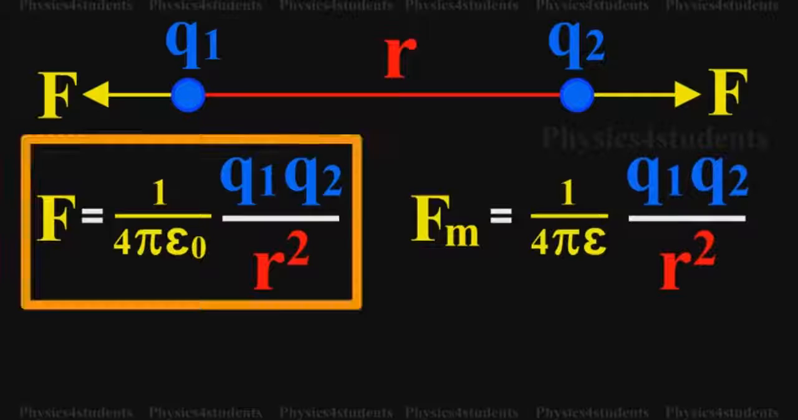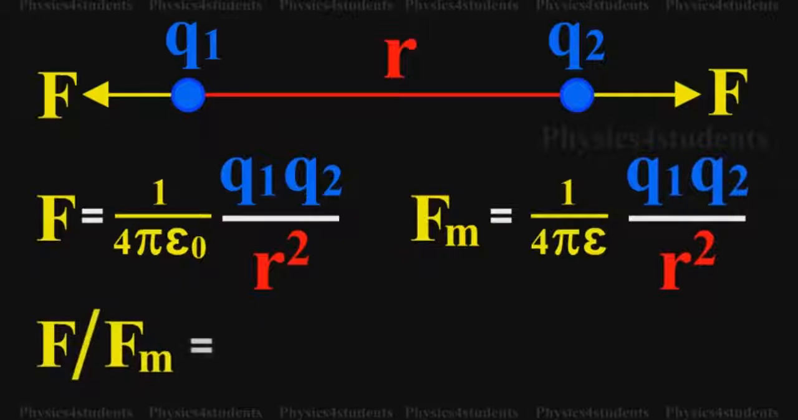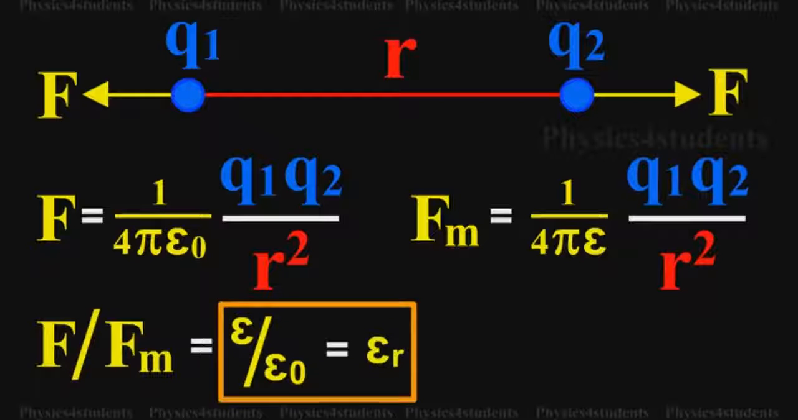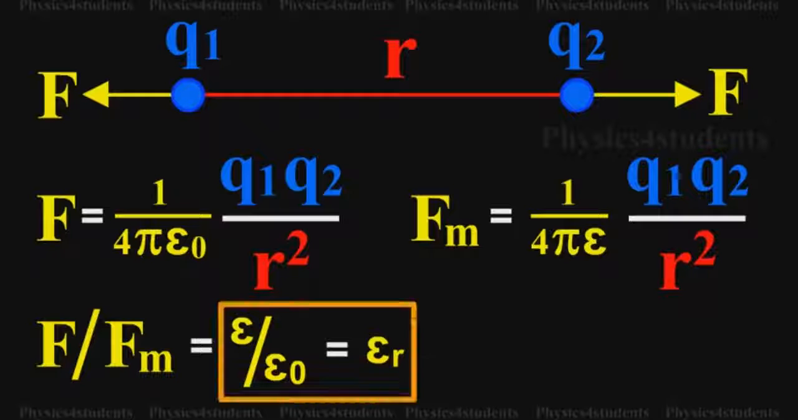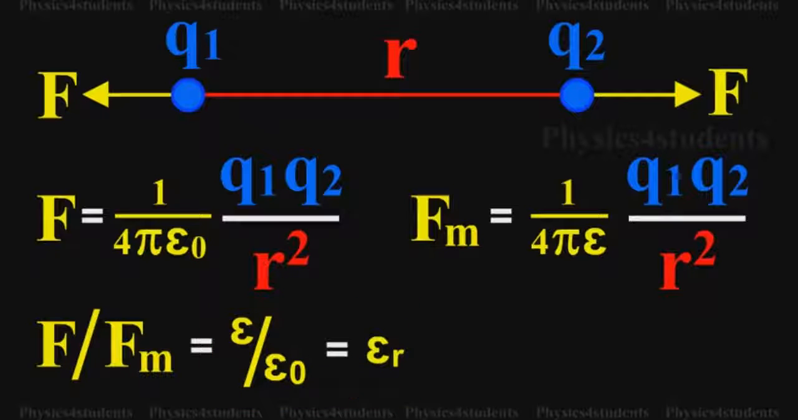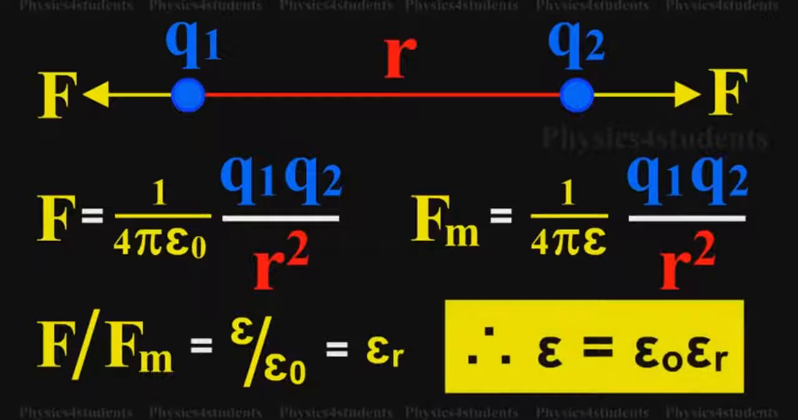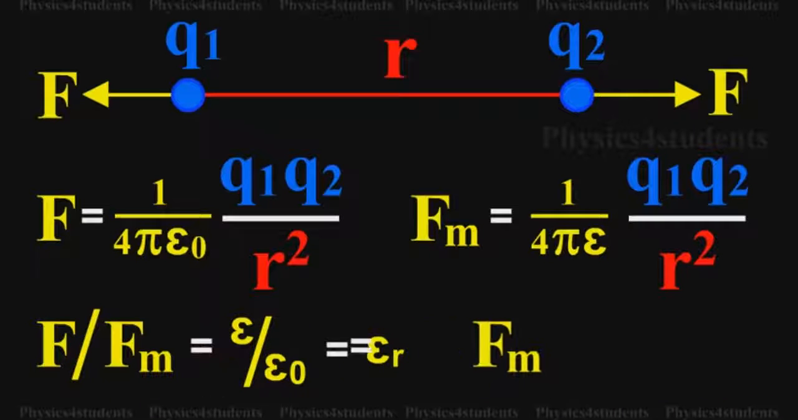Dividing equation 1 by 2, F by Fm is equal to epsilon by epsilon 0, that is equal to epsilon r. The ratio epsilon divided by epsilon 0, equal to epsilon r, is called the relative permittivity or dielectric constant of the medium. The value of epsilon r for air or vacuum is 1. Epsilon is equal to epsilon 0 into epsilon r. Since Fm is equal to F divided by epsilon r, the force between 2 point charges depends on the nature of the medium in which the two charges are situated.